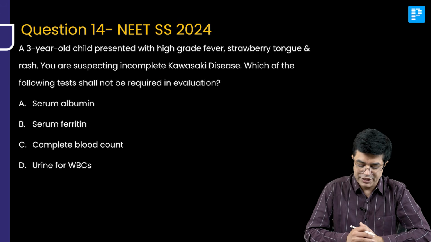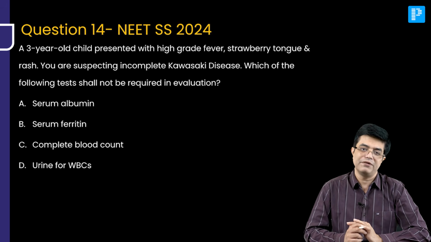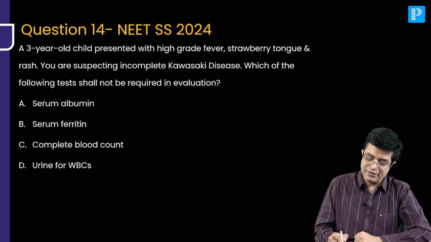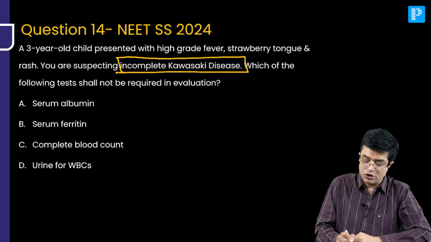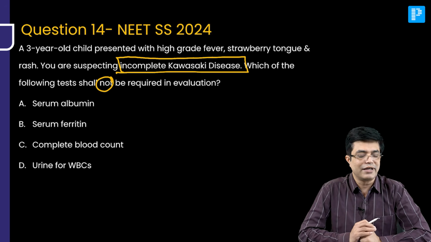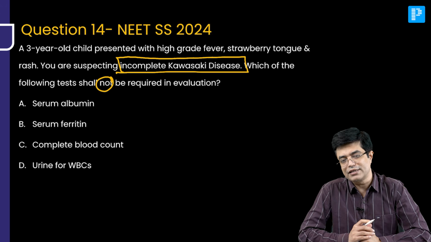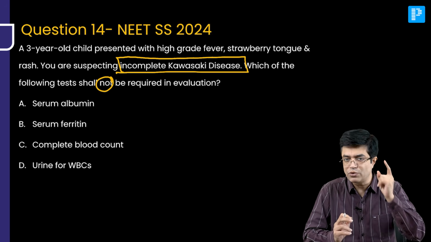Now, question number 14. This is similar to a NEET SS actual 2024 PYQ. A 3-year-old child presented with high-grade fever, strawberry tongue and rash. You are suspecting incomplete Kawasaki disease. Which of the following tests shall not be required in the evaluation? So, basically they are asking you about the flowchart given in Nelson 22nd edition, evaluation of incomplete Kawasaki disease. Let's do a quick review.